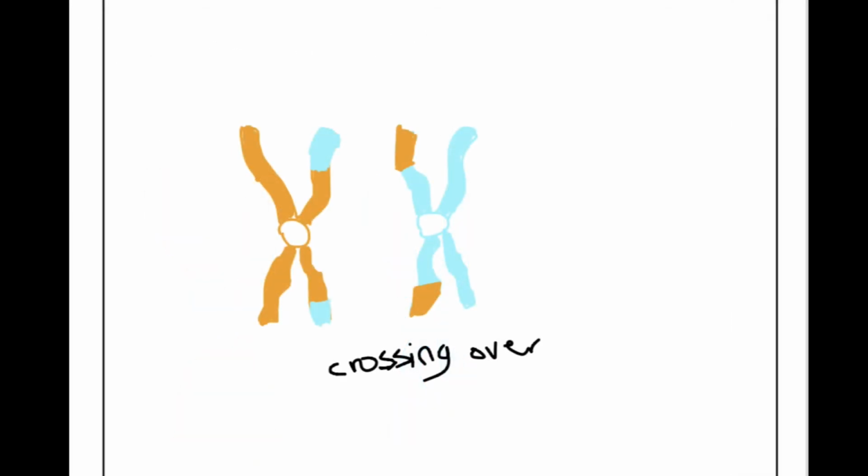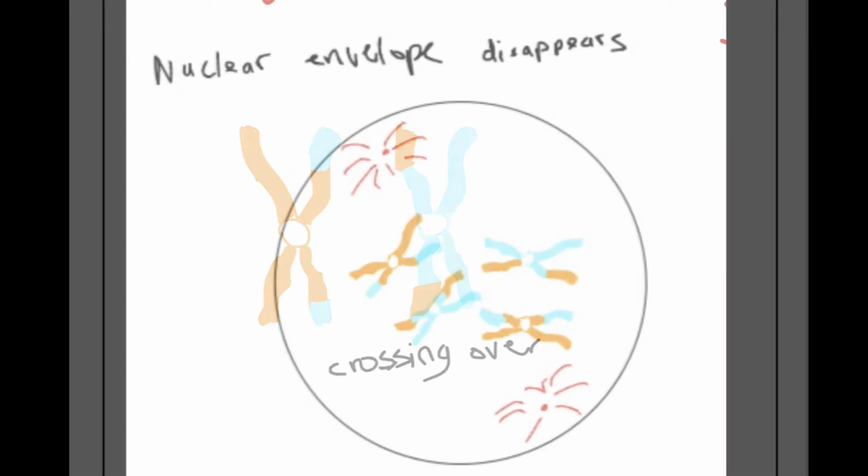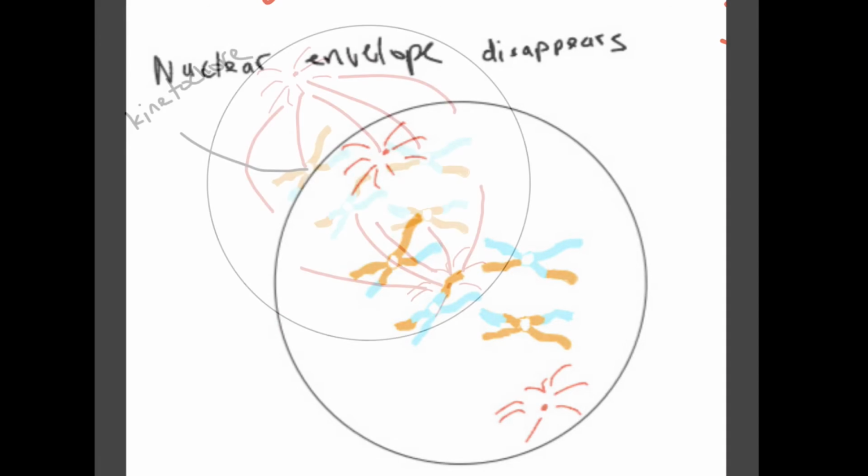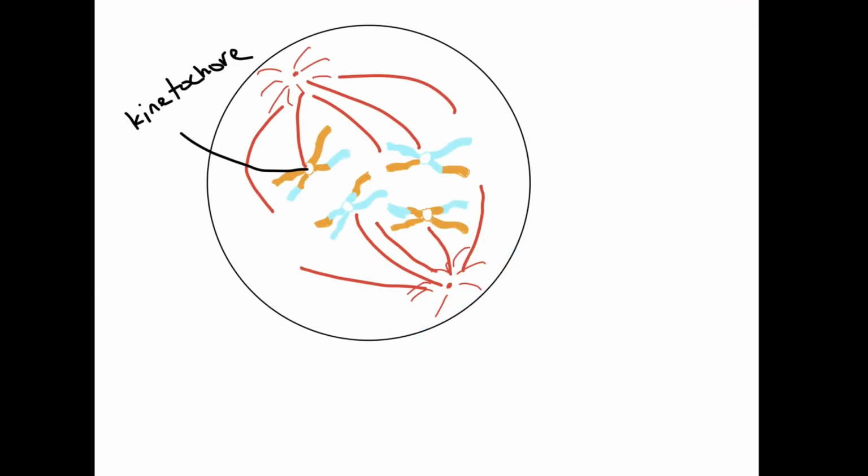Crossing over recombines sections of DNA to create new and random combinations of genes. The nuclear envelope also disintegrates. The centrosomes then start moving to opposite poles, and then the mitotic spindle appears and attaches to the chromosomes at the centromere. The place where the mitotic spindle attaches to the centromere is called a kinetochore.